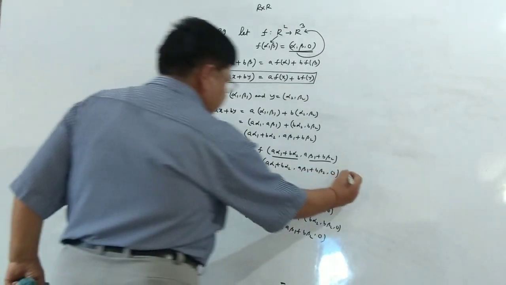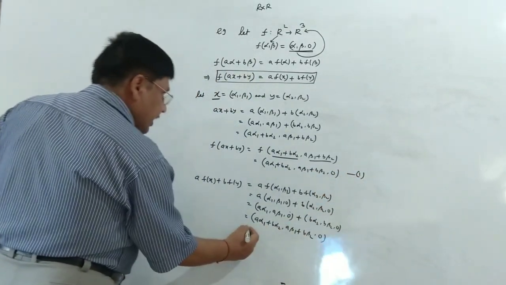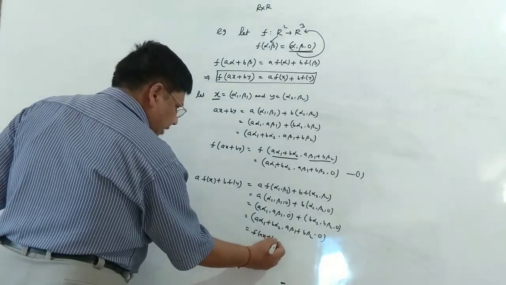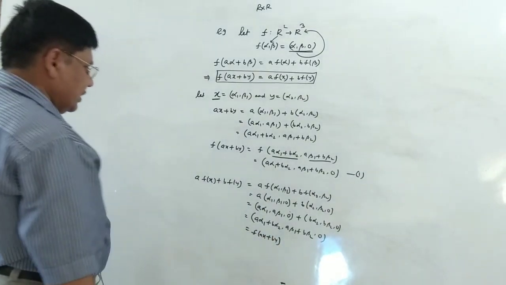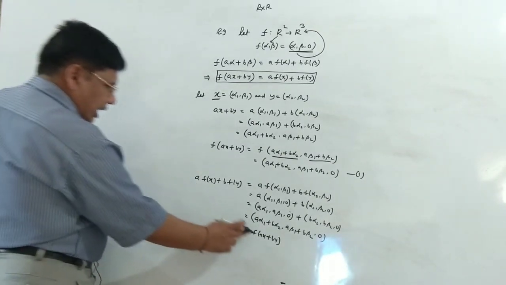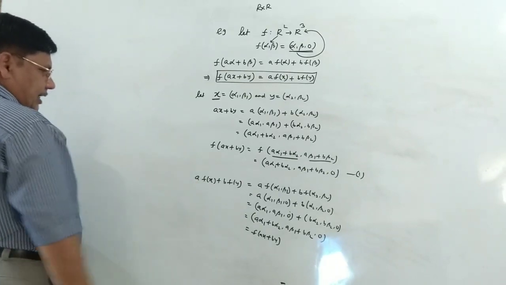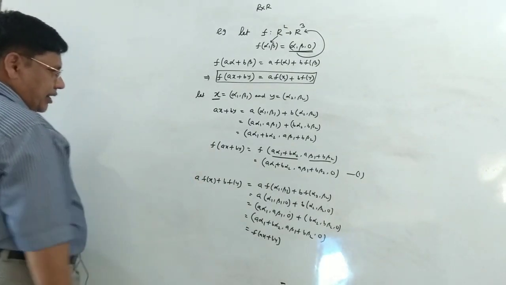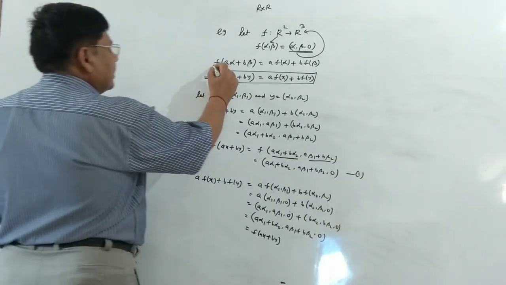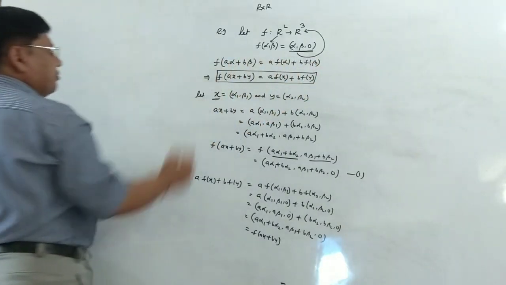So this is by virtue of equation 1, this is going to be f(ax plus by). So in a nutshell, we have seen that f(ax plus by) equals a f(x) plus b f(y), which underlines the fact that the linearity property is satisfied.